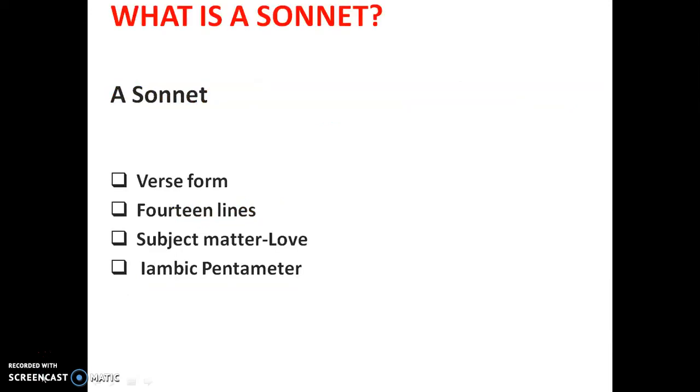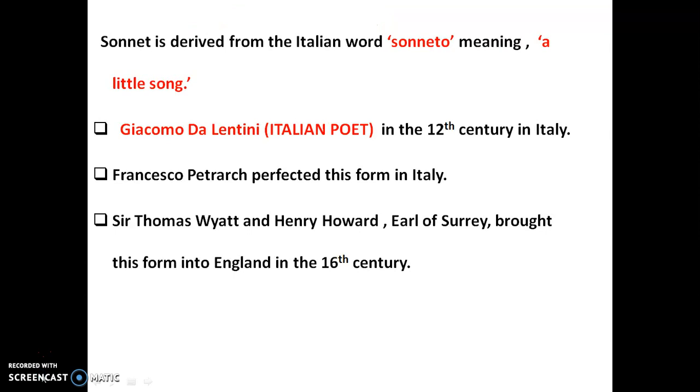So, what is a sonnet? A sonnet is a verse form which consists of 14 lines. The subject matter of a sonnet is love. The sonnet is written in an iambic pentameter. The word sonnet is derived from the Italian word sonetto, meaning a little song.